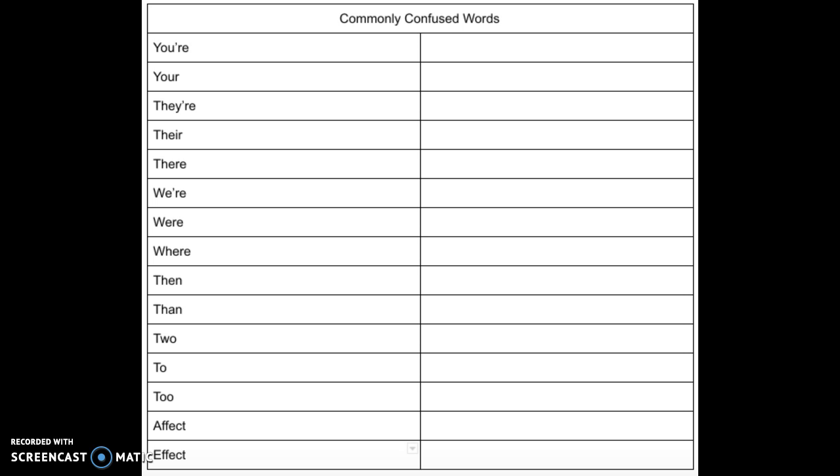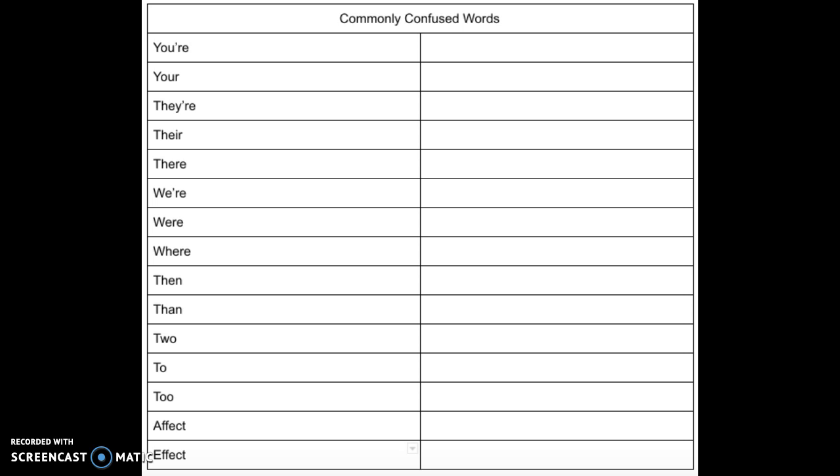Then we have the set of there, and there. The first one is they're, T-H-E-Y apostrophe R-E, and this is used when you're saying they are. This is very similar to you're. You'd say they are smart, they are athletic, they are kind. And you would use the word they're.